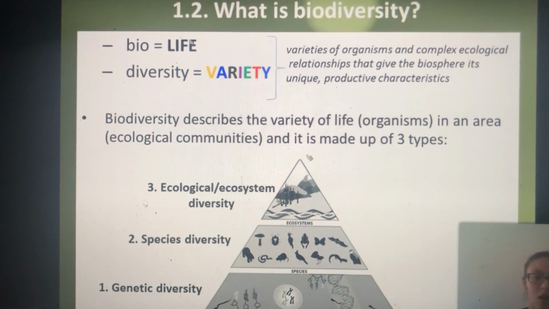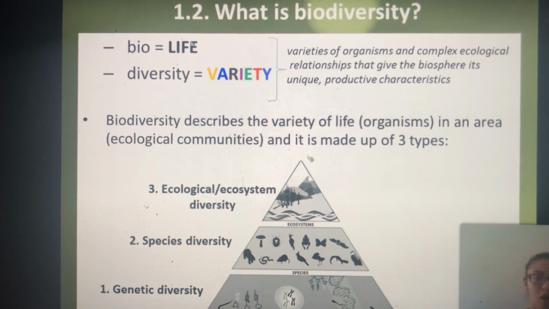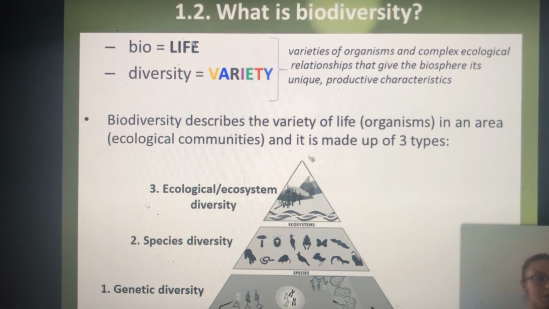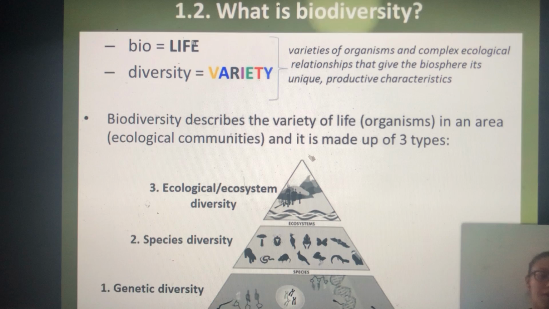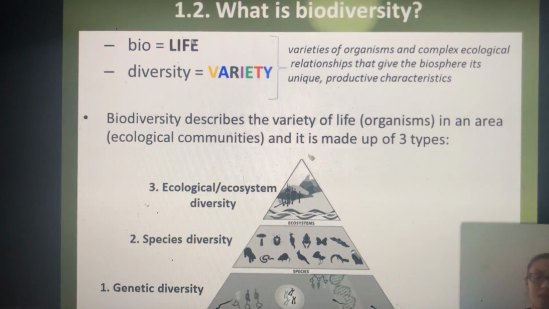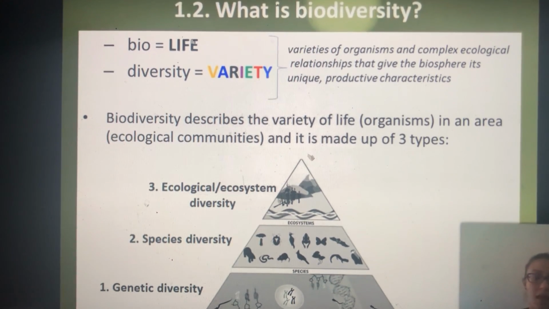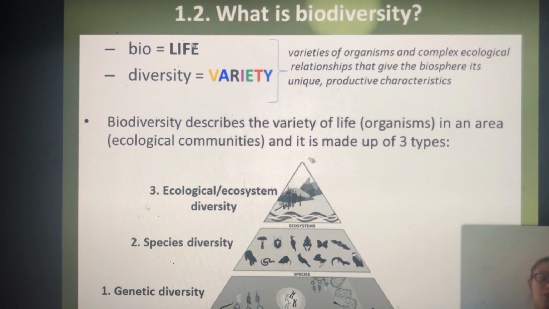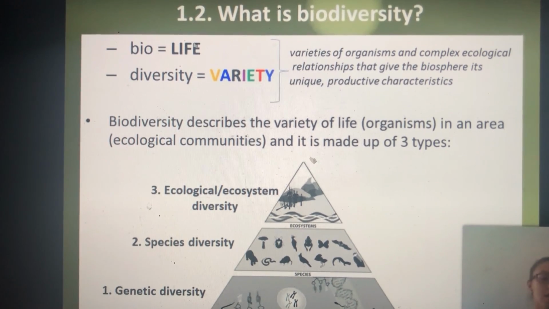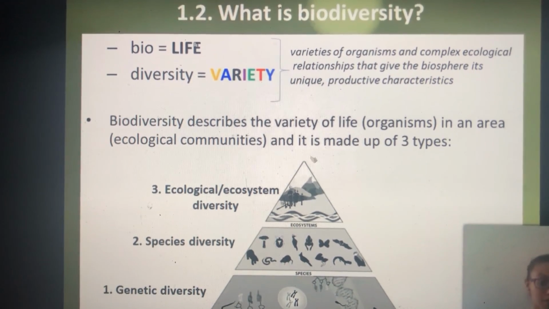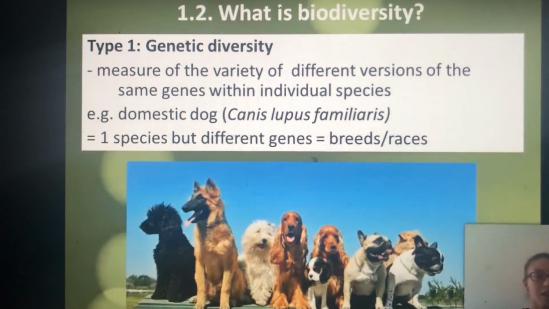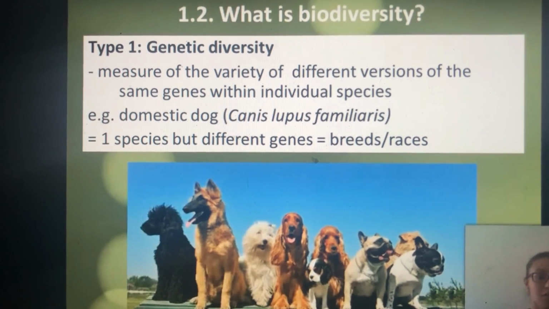If you look at the conceptual pyramid that we have here with the different levels of organization, you'll see at the base of the pyramid is genetic diversity, and then we have species diversity. And then the natural areas where these species occur, this is known as ecological or ecosystem diversity. So let's just have a look at some of the examples.